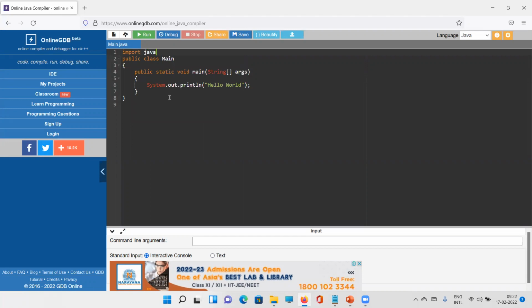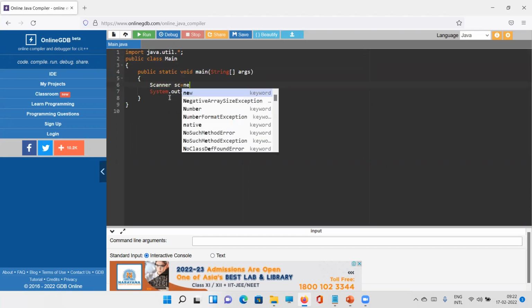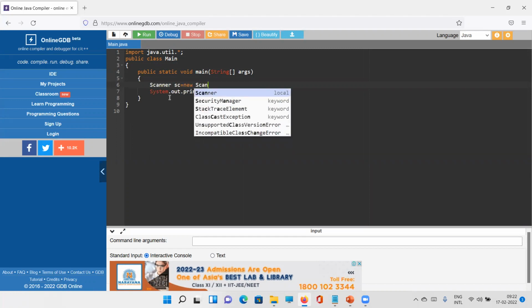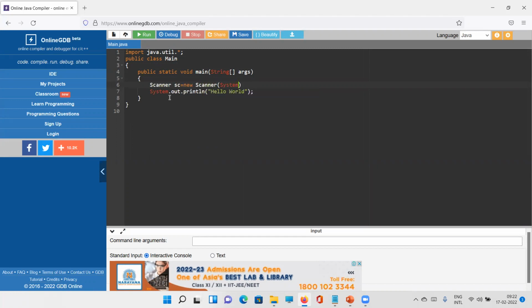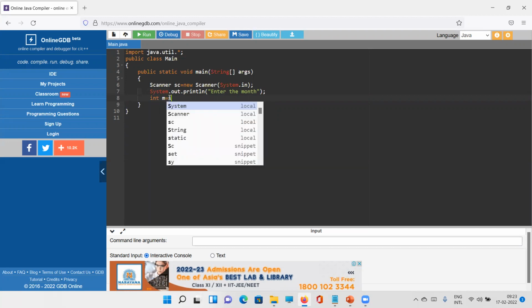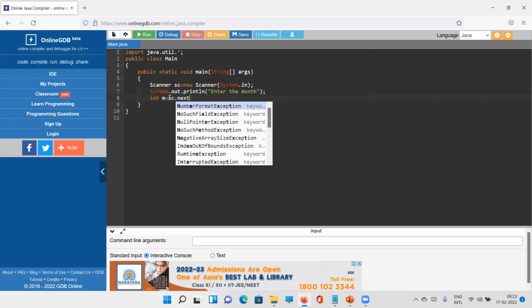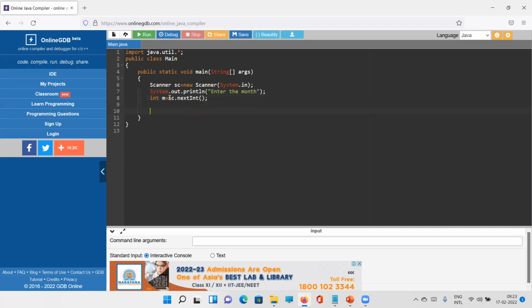Let me input some things. Import java.util.*, and let me take the usual things: Scanner sc = new Scanner to input the values. Believe me, it is a very easy chapter. We do not have much to know. I will just print: enter the month. First, I will solve this program using if. We already know if, and if is in the first 3 chapters, which are the most important, as I mentioned. So int m = sc.nextInt. I have taken the input from the user.